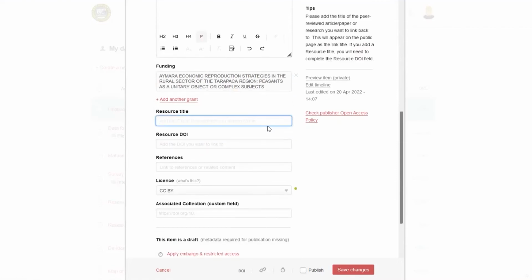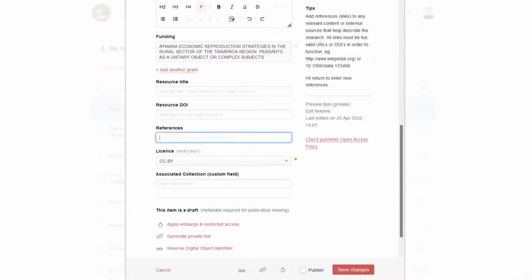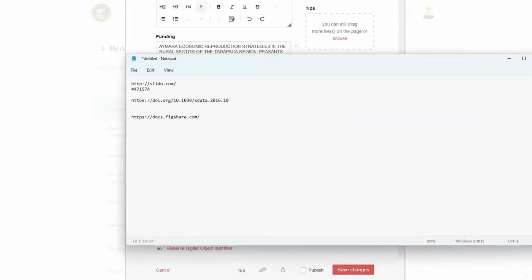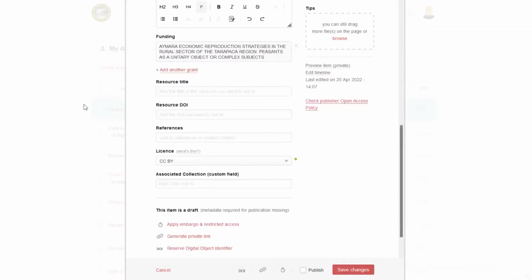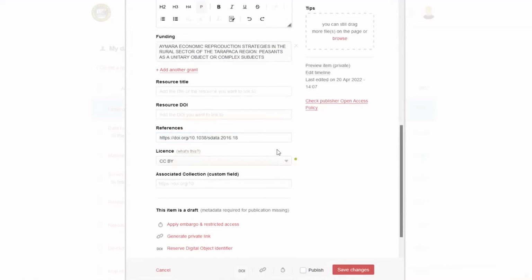These two fields are actually only available to institutions, but we're about to change things that will allow you to provide context for references, which is what this is. So, I think I have a URL here saved somewhere. So I have this DOI. Oops, continue editing. I can put that in here. Coming sometime this year, I believe, you will be able to put this link in and say, this supplements this data set, or this supplements this published paper. So you'll be able to have that contextualized link there.